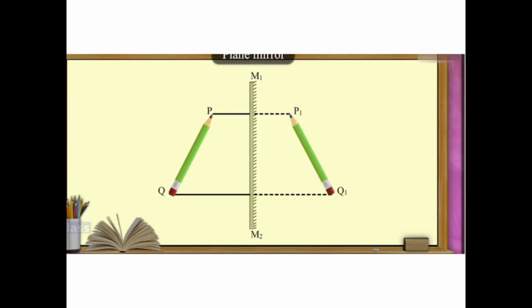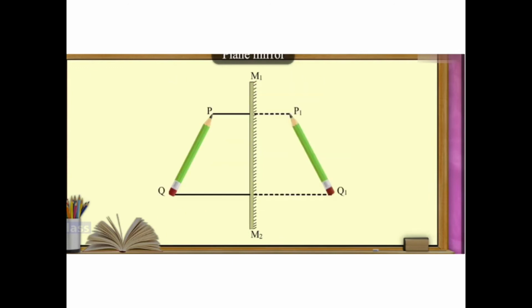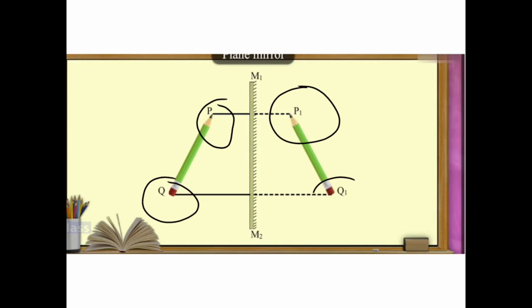So we have observed one thing, that is the object O. Now we will take up an object which is extended, say PQ. So here we have the object PQ. You can observe that P is giving the image P1, Q is giving an image Q1.